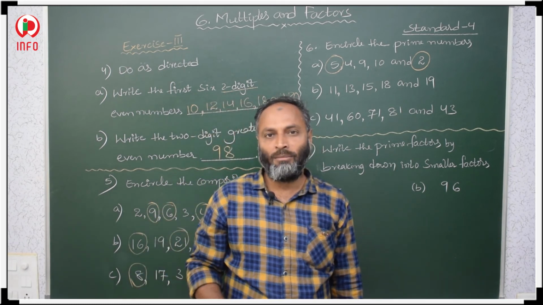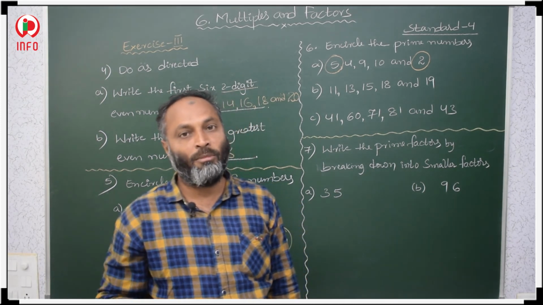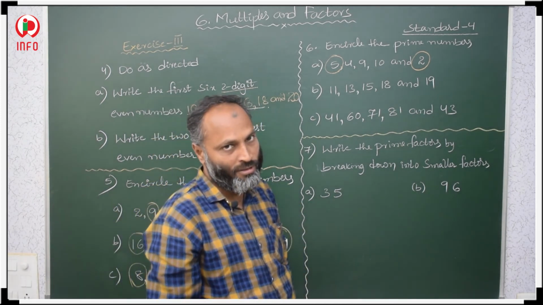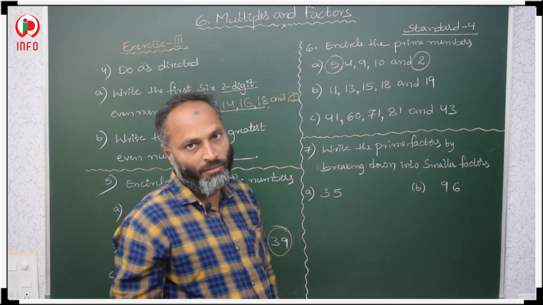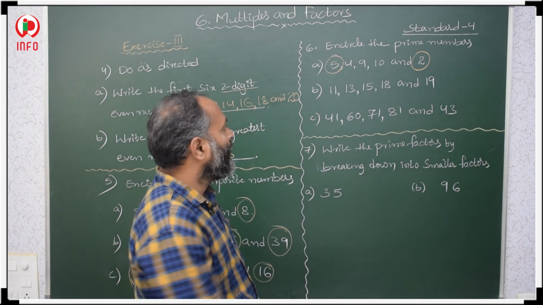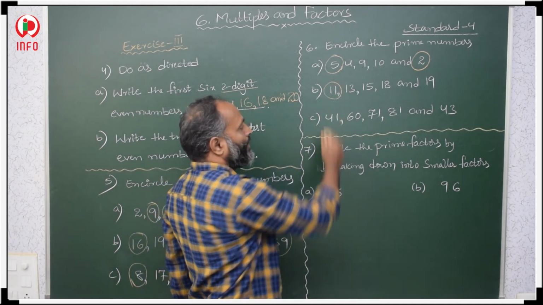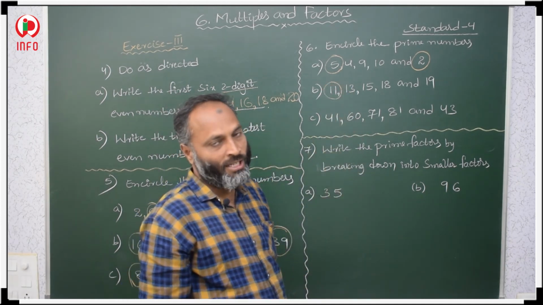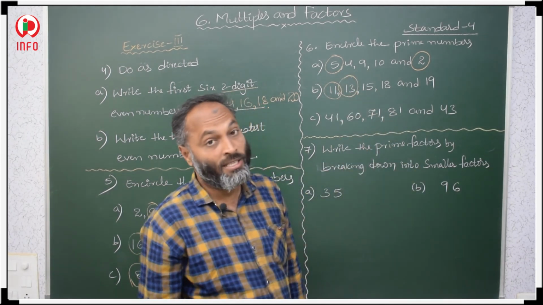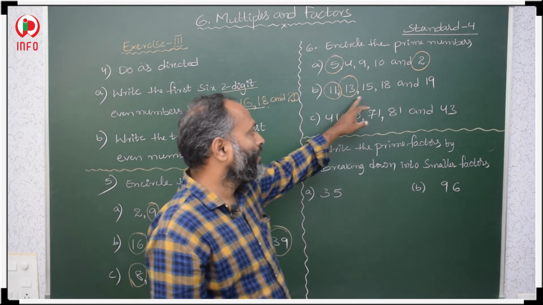So what is the number which is even as well as a prime number? 2. 2 is an even number as well as a prime number also. No other even numbers are prime numbers except 2. Now 11. 11 is a prime number. 1 11s are 11. No other table it will come. 13. 1 13s are 13. No other table it will come.